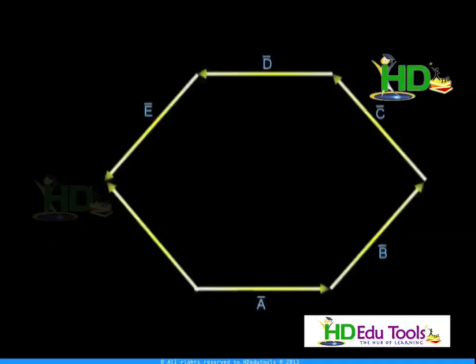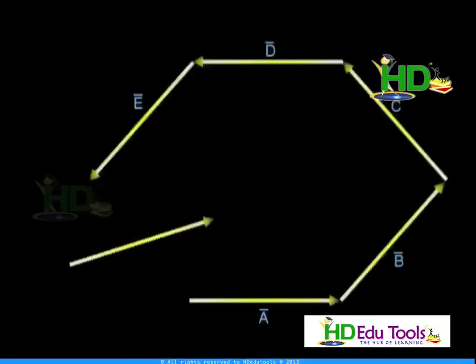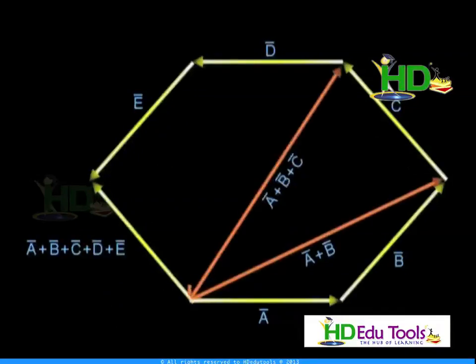Suppose I reverse this vector, then what can I say? Suppose the carrying point starts at this point, again it is coming to the same point. Therefore I can say the resultant is 0. When a number of vectors simultaneously acting at a point have 0 resultant, then these vectors can be represented in magnitude and direction by the sides of a polygon taken in order.